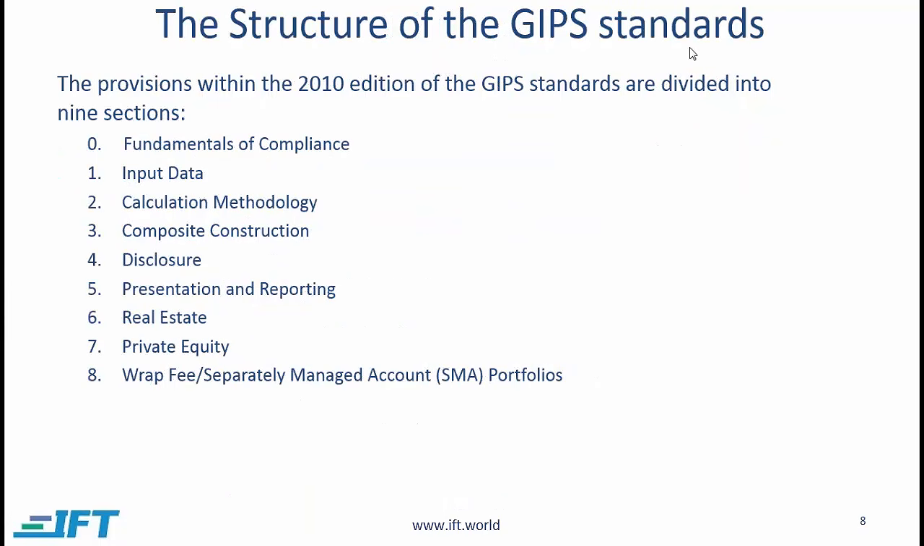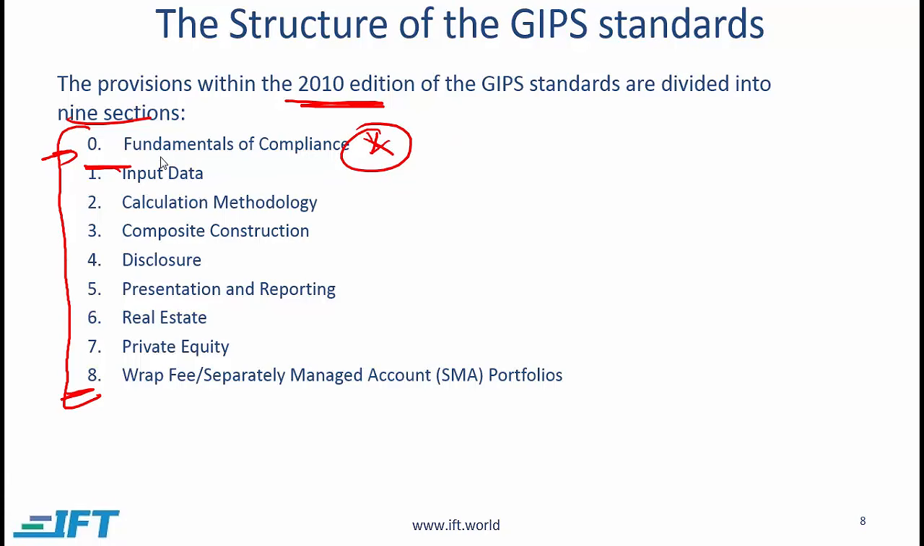The structure of the GIPS standards. The provisions within the 2010 version of the GIPS standards are divided into 9 sections. And this, by the way, is the current GIPS standard that is being followed. These are the 9 provisions. This is 8, but we start with 0. In the next reading, we will focus on section 0, which is fundamentals of compliance. We just need to understand all these other standards at a high level.